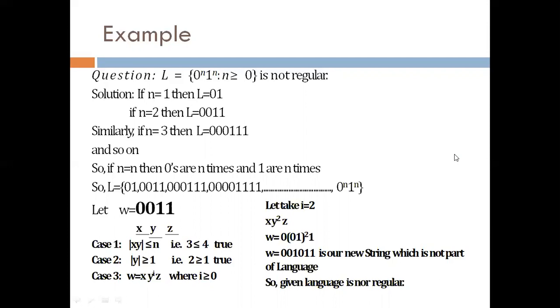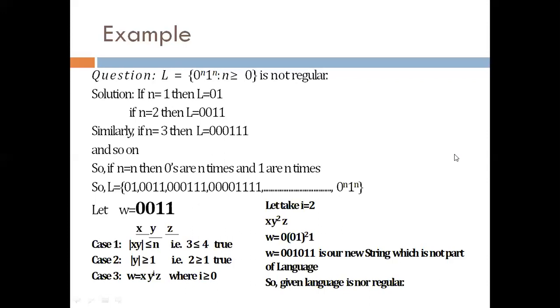So we have the string as x y power 2 z. So w becomes 0, (01) whole power 2, and 1. When 01 is raised to the power 2, it means we have the pattern 001011. It is our new string, which is not part of the language. As you can see, L is equal to 01, 0011, 000111, that is 0 four times, 1 four times, and so on. So this new string is not part of our language. So we can say that the given language is not regular.